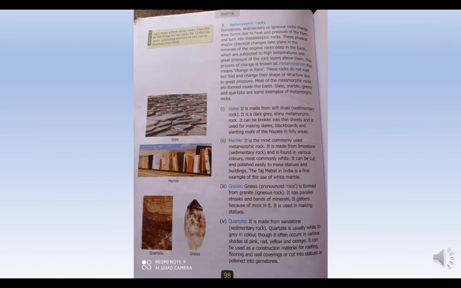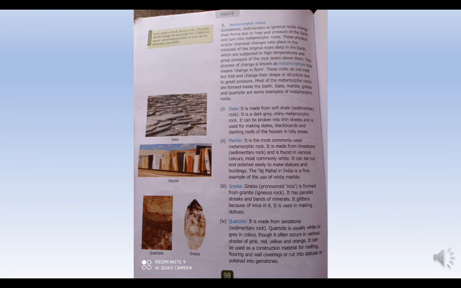Okay, it is thin sheets, it can be broken into thin sheets. We can break the slate into thin sheets, and it is used for making slates, blackboards, slanting roofs of the houses in hilly areas. Slanting roofs means you all know what slanting lines are. They're like that only, the slanting roofs, so that the snow which falls in the hilly areas slips off.